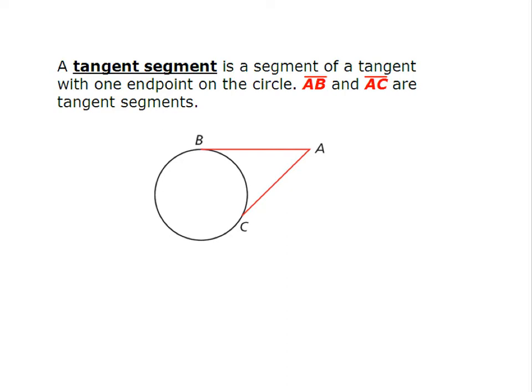This next part here, this shouldn't be anything new. The only difference is it's called a tangent segment because it is a segment of your tangent line and your endpoint ends on a circle. Remember, the difference between segment and line is a segment is just a part of a line. It stops. It's got a definitive start and a definitive end. Or a line or a ray goes on forever.